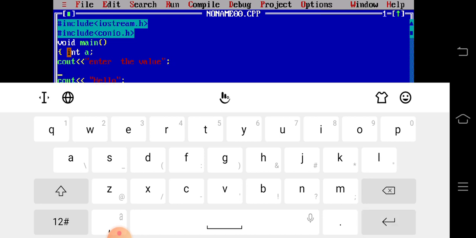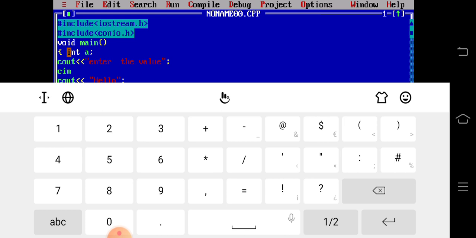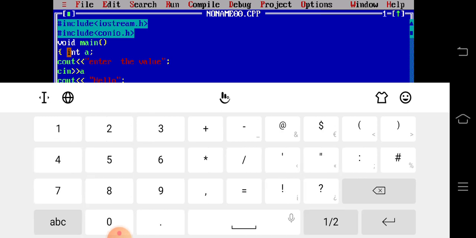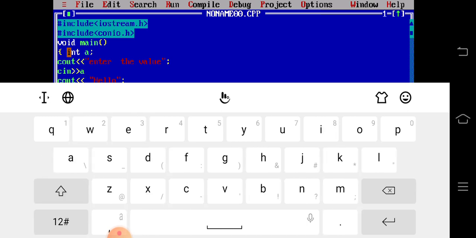Okay, so after this you have to write the cin statement, because after entering the value, say I have entered the value 10, so the compiler will scan it whether your value is integer or something else. So after the cout statement a variable should be scanned. So I have to use the cin statement here and then the variable is a, then semicolon.